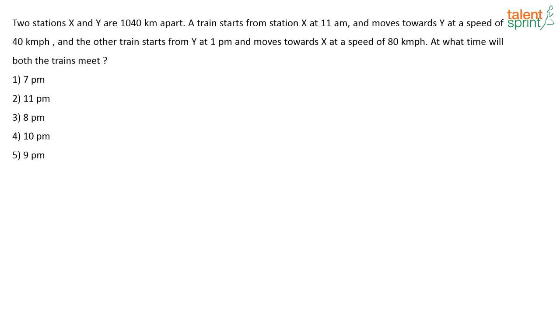What is asked here? This question is on time and distance. There are two stations X and Y which are 1040 kilometers apart. A train starts from the station X at 11 am and moves towards Y at a speed of 40 kilometers per hour, and the other train starts from Y at 1 pm and moves towards X at a speed of 80 kilometers per hour. At what time will both the trains meet?